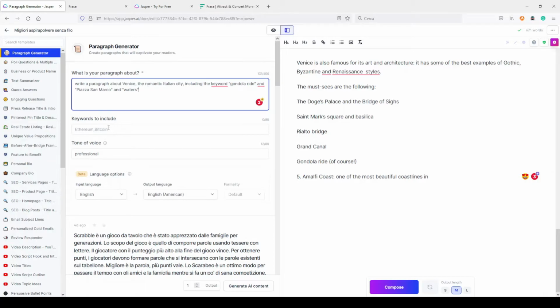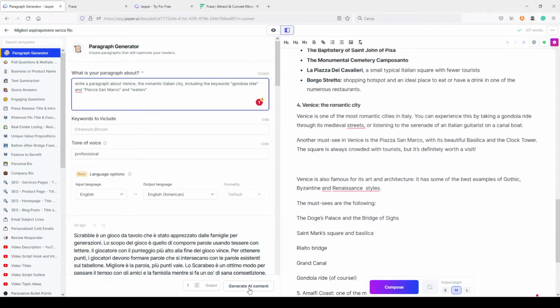I don't know if it's working. Here I can even place keywords to include. So let's try first like this, without using this keyword field, but including the keyword here. And let's see if it works. It's a test. I'm really curious about this.